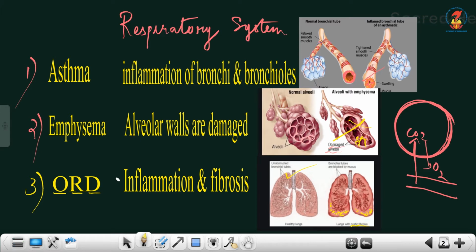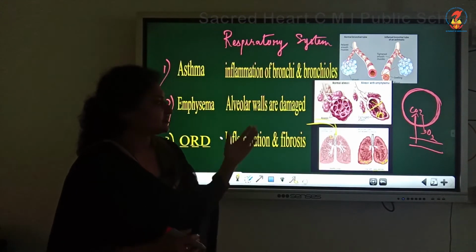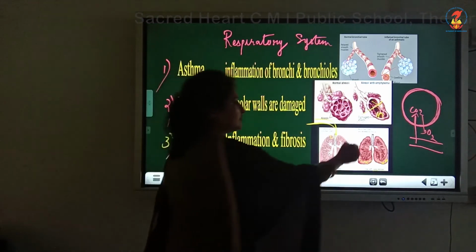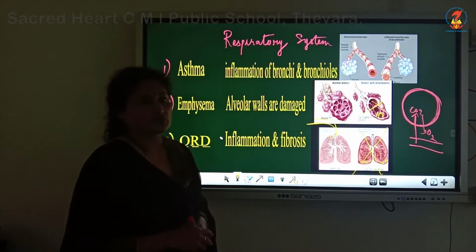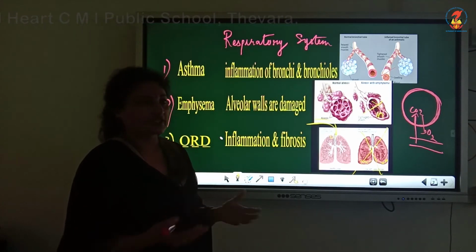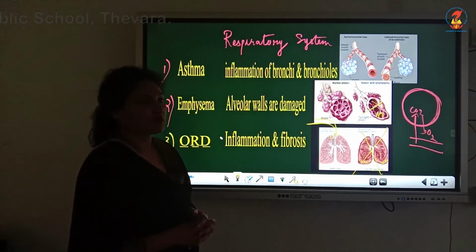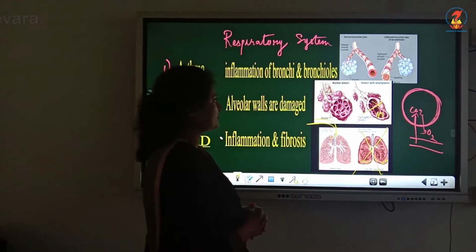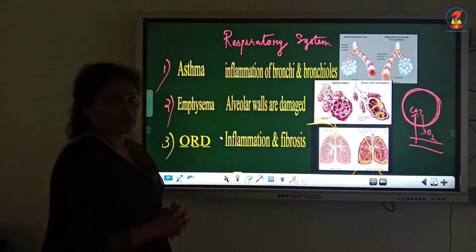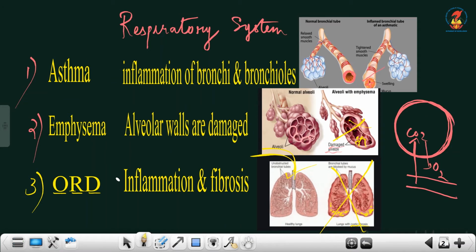which in a normal person is filtered by the mucus and the hairs lining the respiratory tract, does not occur in that case. In this case, where he is exposed continuously, mainly due to his occupation, to dust or fibers of cotton, etc. It is an occupational disease. This occupational respiratory disorder is mainly due to the occupation. Because of the occupation, he is exposed for a prolonged period of time. Okay, so I hope you have understood the main respiratory disorders as asthma, emphysema, and occupational respiratory disorders.